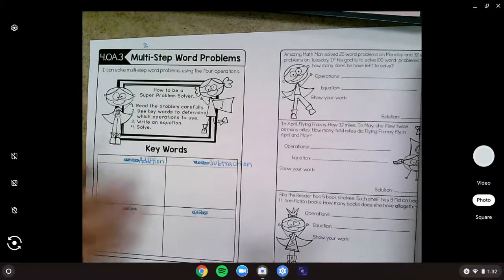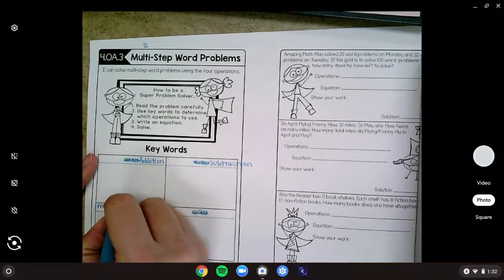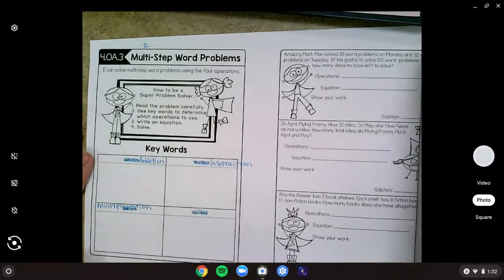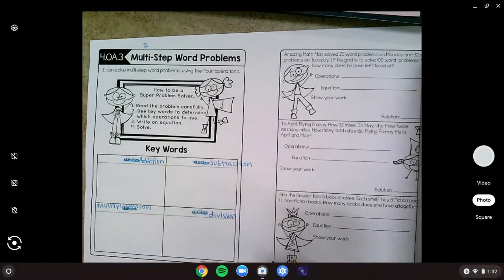Now we got to think through our last 2, multiplication and division. Which one is more like addition? Multiplication is. So we're going to write that in this bottom box, multiplication. Then our last operation is division. I'm going to write that over here, division. Now, let's think through some keywords that we might see to help us find what kind of operations we need to use.